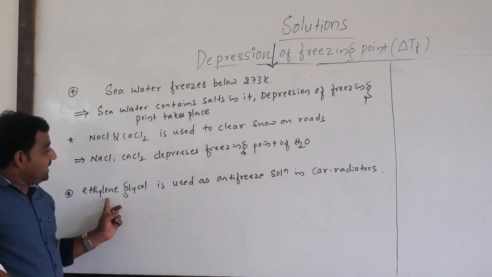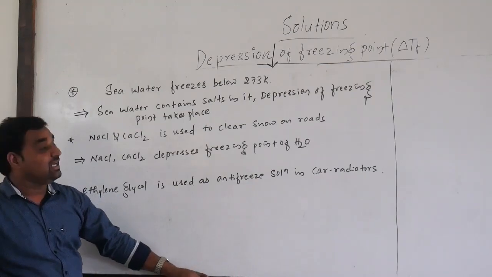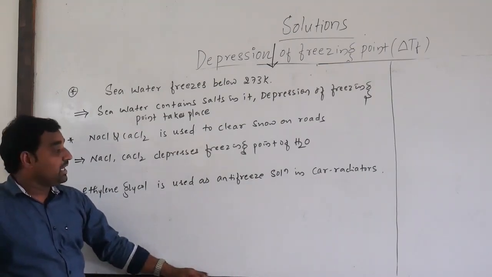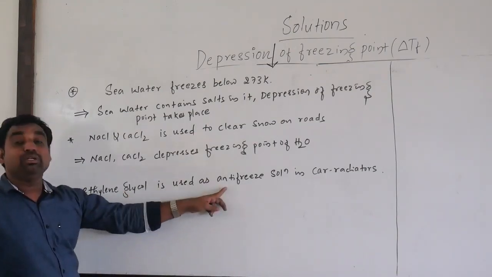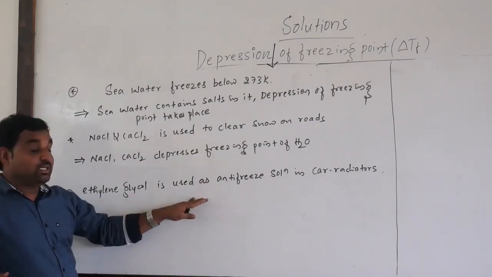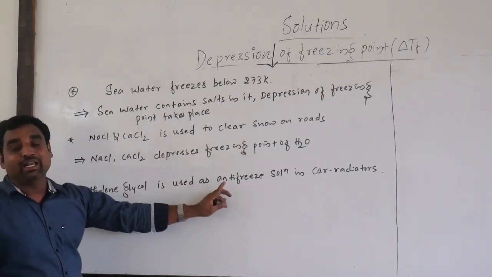Now, ethylene glycol is used as an antifreeze solution in car radiators. In car radiators we add water daily. So we use ethylene glycol as an antifreeze. It means the solution will not freeze at 0 degrees Celsius; it will freeze only below that. Hence ethylene glycol is used as an antifreeze solution in car radiators.